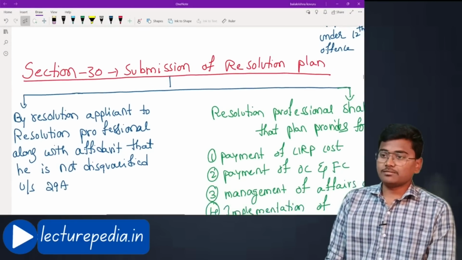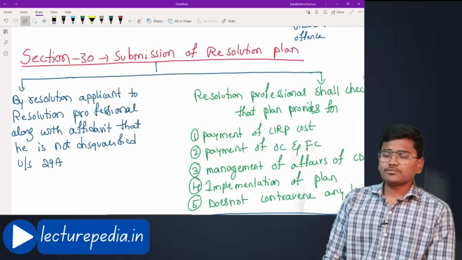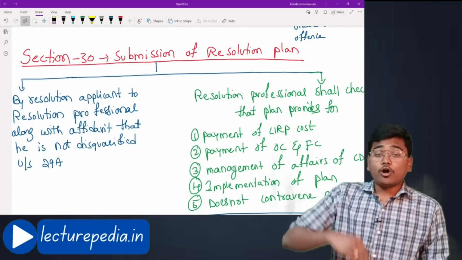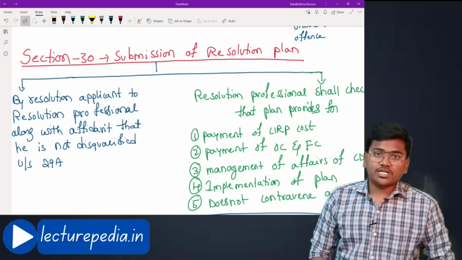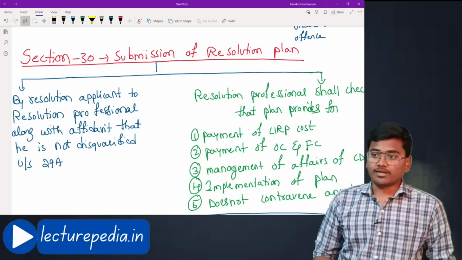Section number 30, submission of resolution plan. Who will submit the resolution plan? Resolution applicant will submit the resolution plan. On which basis he will submit the resolution plan? On the basis of information memorandum, he will submit the resolution plan. Let us see.